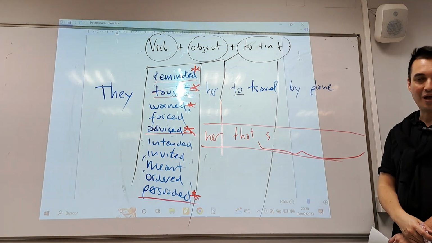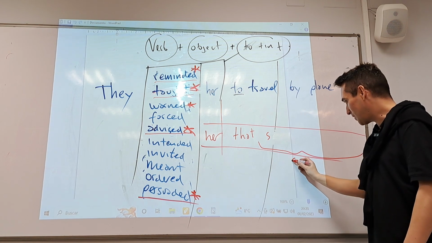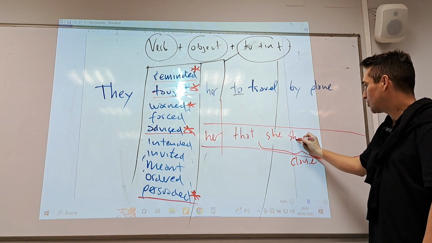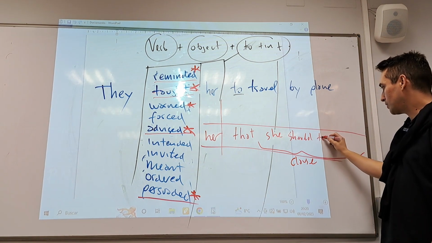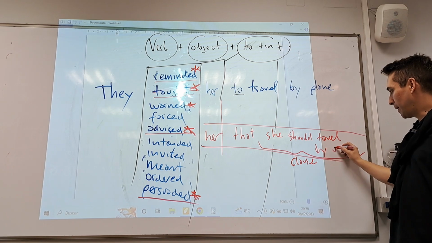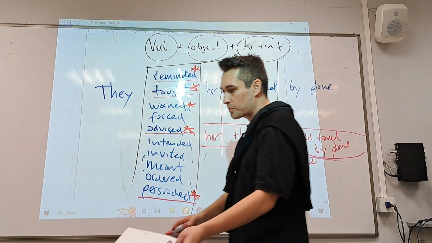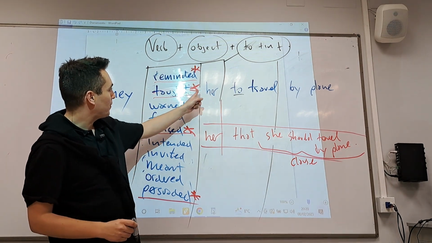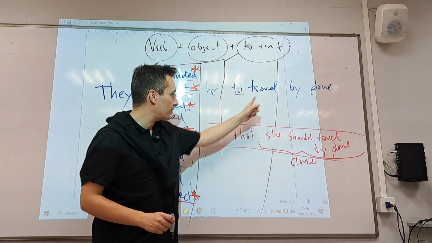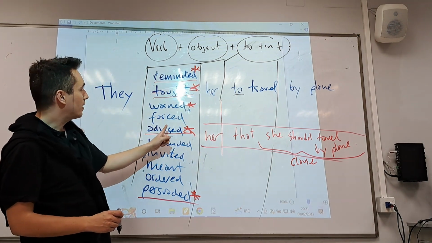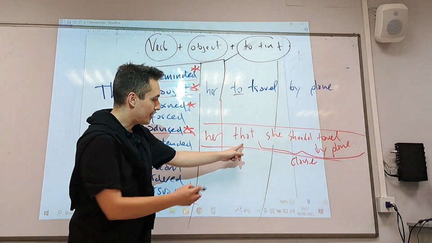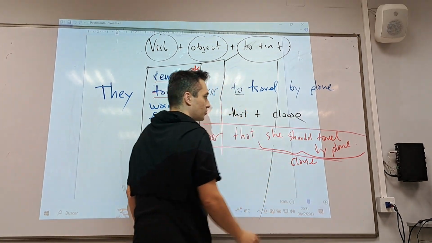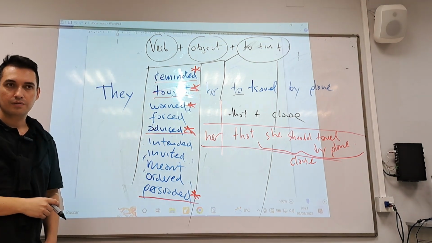C-L-A, a clause. So any clause. And then here a clause. For example, that she should, and then whatever, travel by plane. So these verbs are special. They admit object, yeah? Verb, object, and then to plus infinitive. But these ones also admit verb, object, that, plus clause. Two possibilities for them. Can you see that?